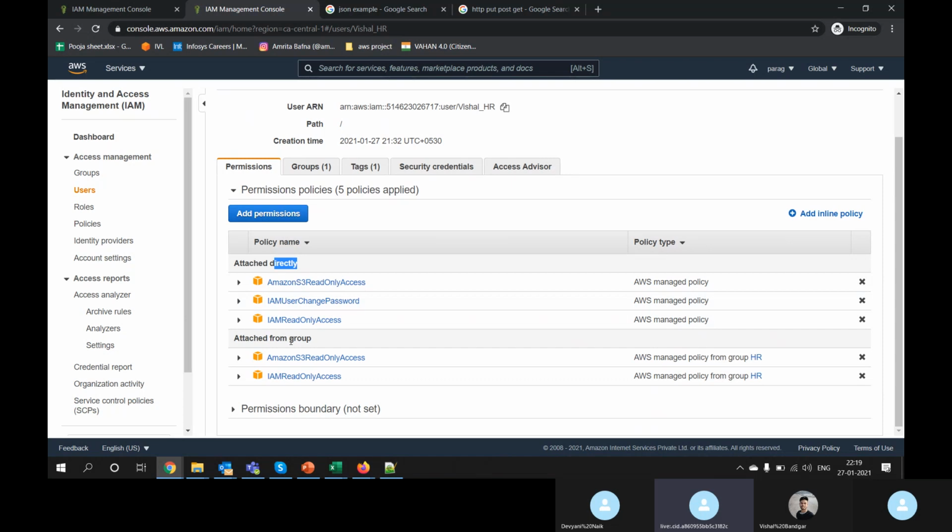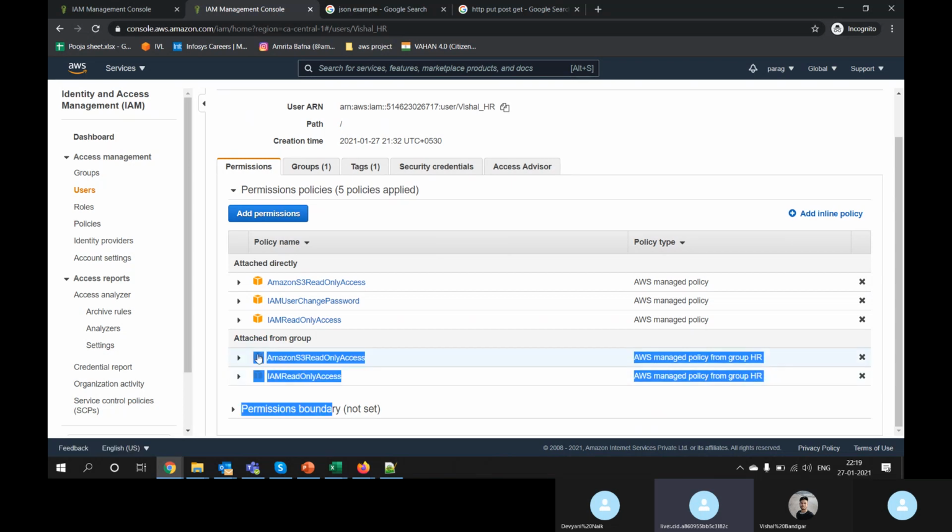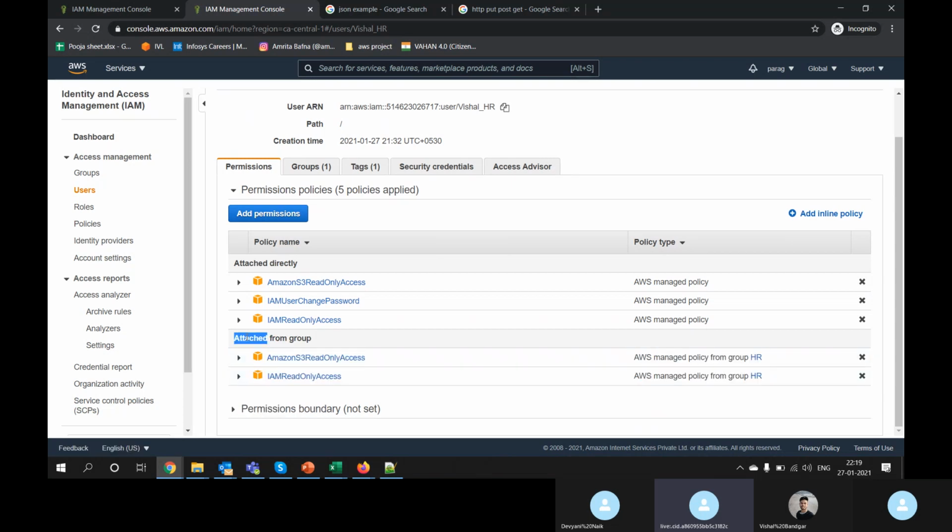The group permission is passed through because I have added Vishal into a group. So these are all the policies and permissions Vishal is getting from a group, and these are a couple of permissions which I have attached manually. So you can attach permission manually and you can attach through group also.